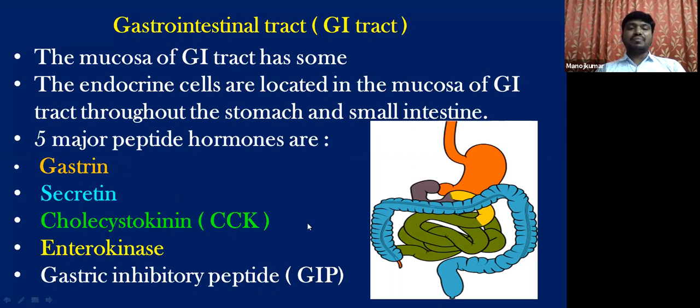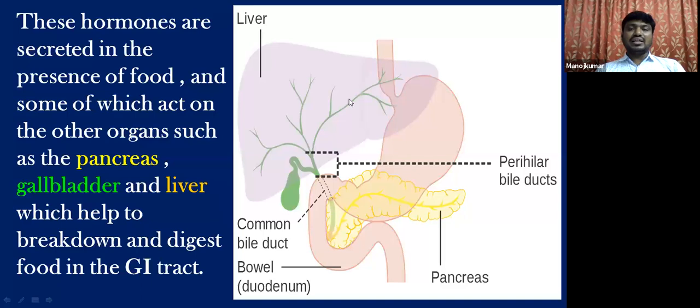Okay, so these are the peptide hormones. Let us see. So this is the picture which shows the stomach, and this is the liver. We have the gallbladder here, and this is the pancreas, and this is the duodenum, the first part of the small intestine. Now let us see one by one.